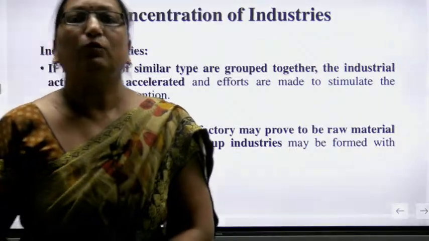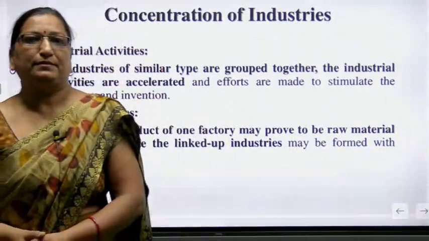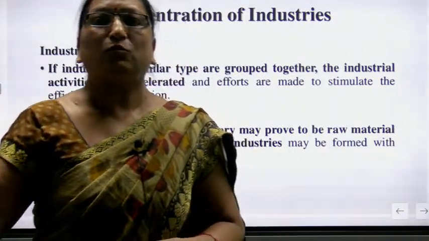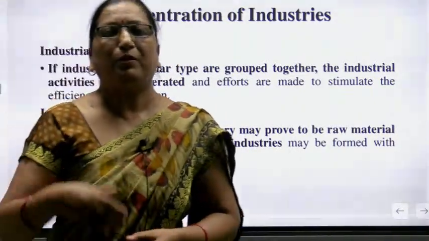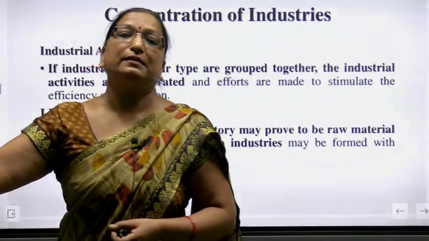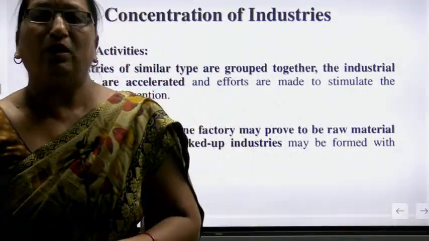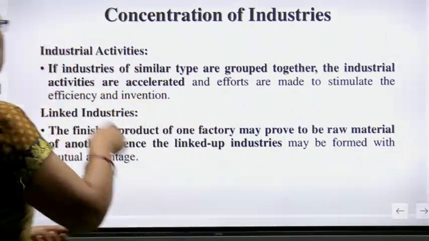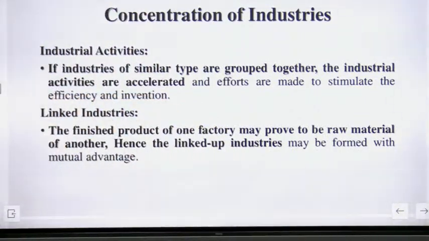It is a very good advantage of the industrialist. क्या होता है कि अगर हम सेम इंडस्ट्रीज हैं, तो मान लो अगर हमारे पास मैन्युफैक्चरिंग टाइम पे कोई प्रॉब्लम आ रही है, तो the other industry will help us. अगर मान लो अलग अलग तरीके की इंडस्ट्रीज होंगी तो they can't help us. So it is a very important advantage for the industrialist. If linked industries are there, the finished product of one factory may prove to be raw material of another.